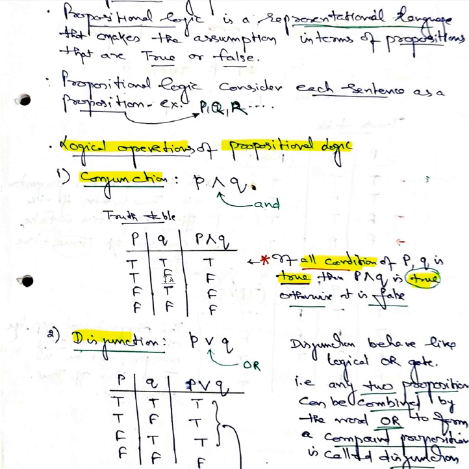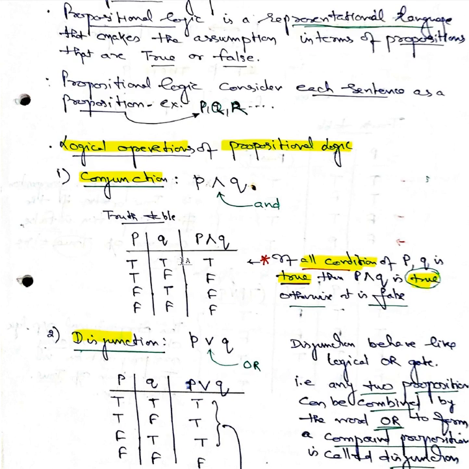If it is true and false, we consider it false. If it is false and true, false. And if it is false and false, then false. That means the result is true only when both P and Q are true.